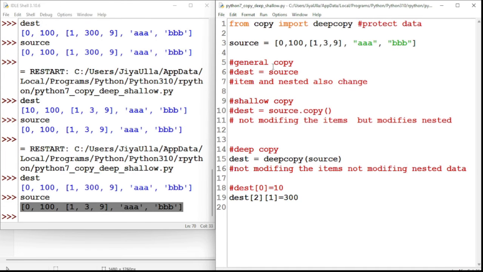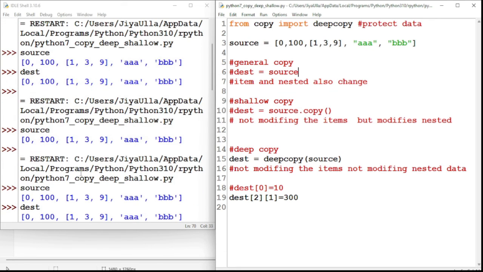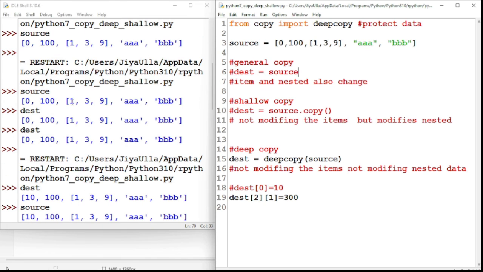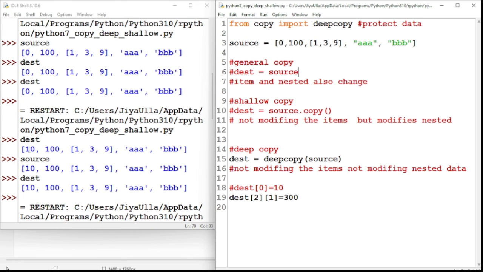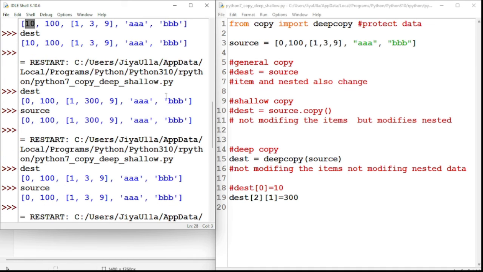General copy is not good because it is modifying at the elemental level and also the nested level. This is my source and destination. See, at the elemental level it is modifying the data, and at the nested level also it is modifying the data.